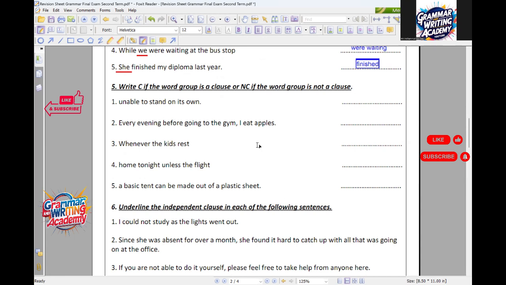Once you have a subject and a verb, you have a clause. Once you miss a subject, a verb, or both of them, it will be NC. The first one: unable to stand on its own. Not a clause, because it misses a subject. Perfect.